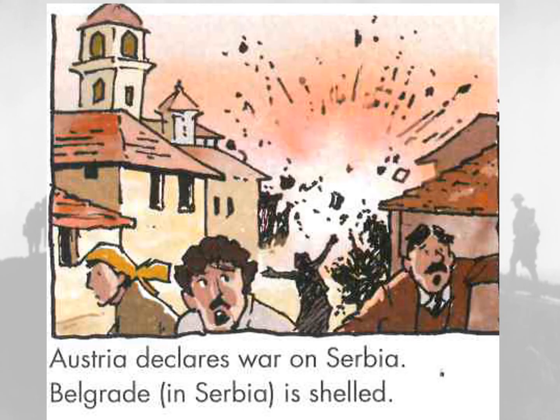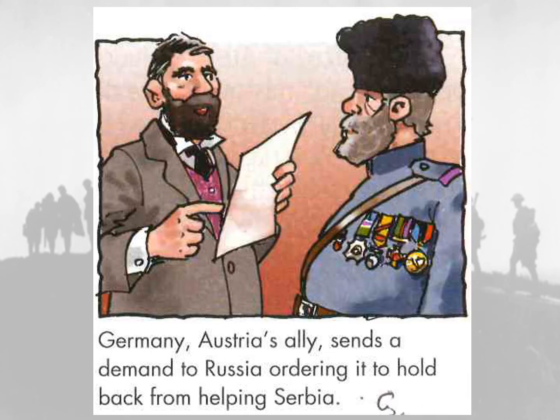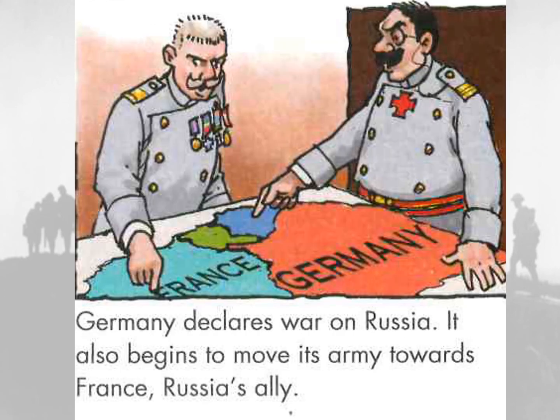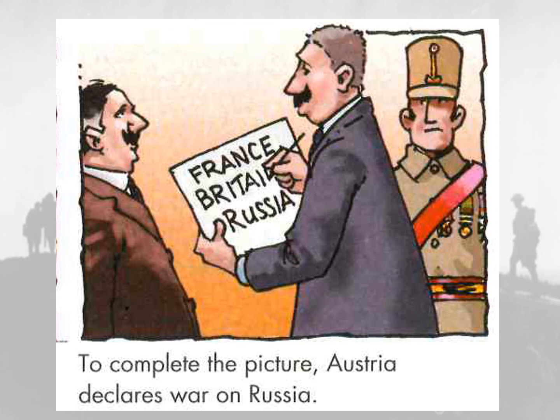So Austria declares war on Serbia, and Belgrade, which is in Serbia, is shelled by lots and lots of bombs. The Russian army then gets itself ready to help Serbia defend itself against Austro-Hungarian attack. Then, as we know, Germany, Austria's ally, sends a demand to Russia ordering it to hold back from helping Serbia. And Germany then declares war on Russia, and it also begins to move its army towards France, which is Russia's ally at this time. The French army is put on a war footing and they're ready to fight a German invasion. And to complete the picture, Austria declares war on Russia.